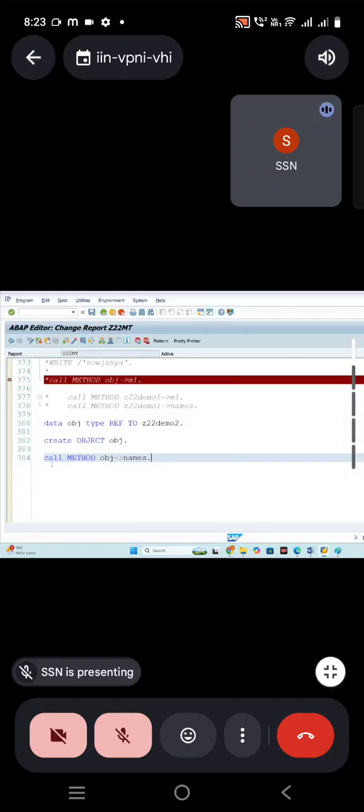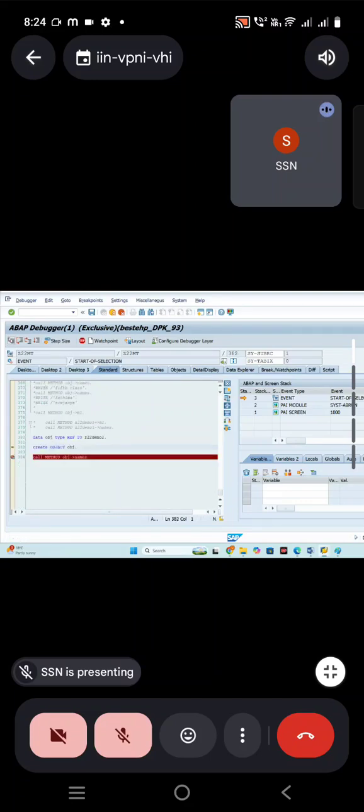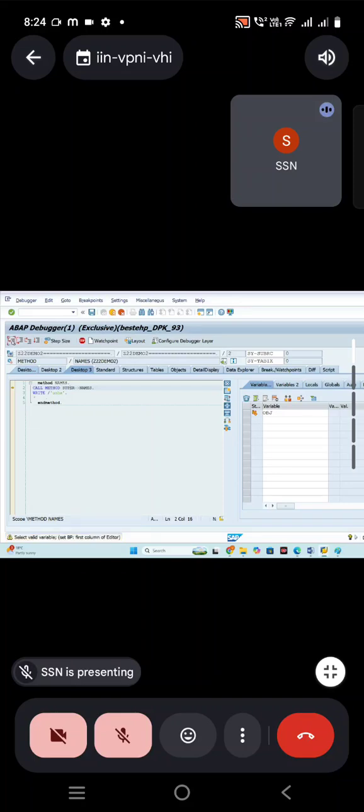It's showing the values. I want to keep a breakpoint and see how it is going. See, first it went to my program and ended. Okay, that is the one. Create object. It's going to create the object. Now you can see we are just calling the method. Which method? In Z22 demo2 the names method I'm calling. In that call method, the super keyword refers to the superclass.